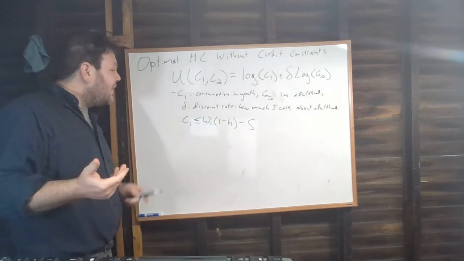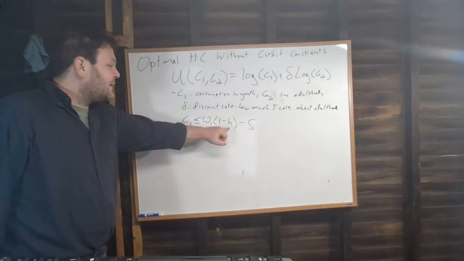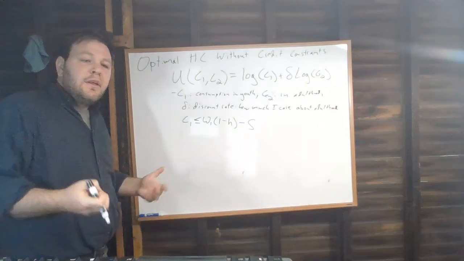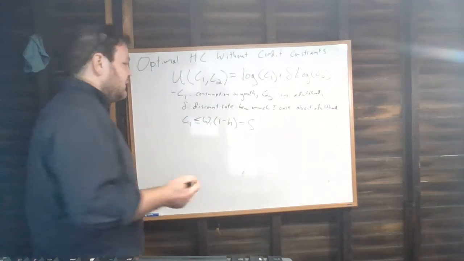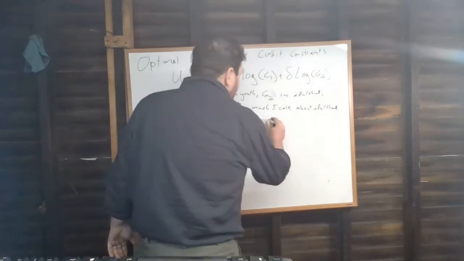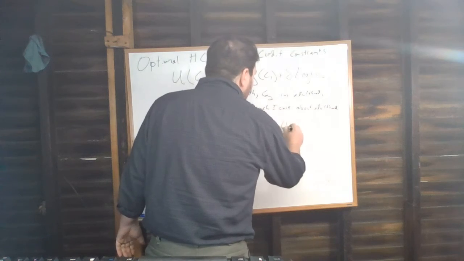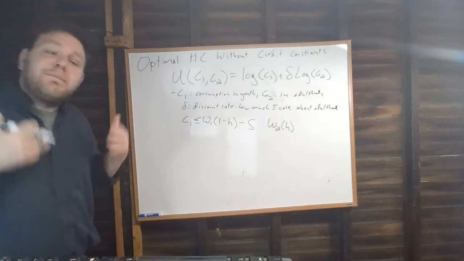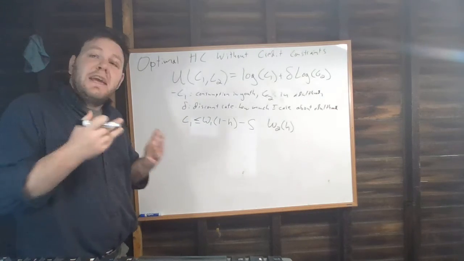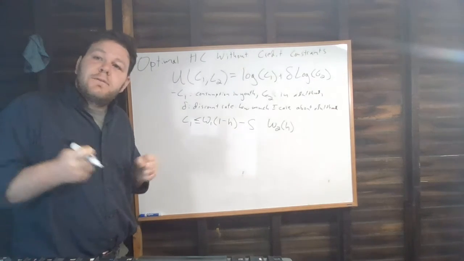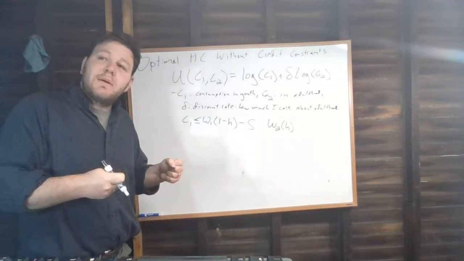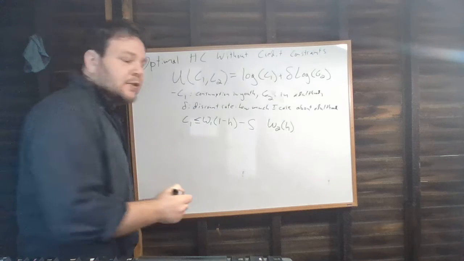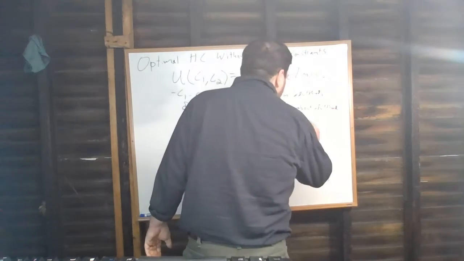The other way that my human capital investment is going to affect me is that the more I invest in human capital, the higher my wages in period two. So I've got some wage in period two that's a function of H, and it's going to be some increasing function of H. Much like many of the functions we've worked with, it's going to be increasing at a decreasing rate. So the first little bit of school is going to do more to raise my wage than later bits of school. And just to make this simple, I'm going to use a functional form that looks like this.